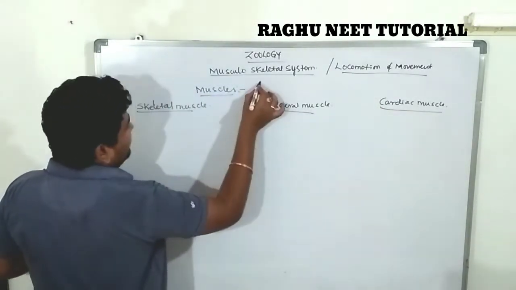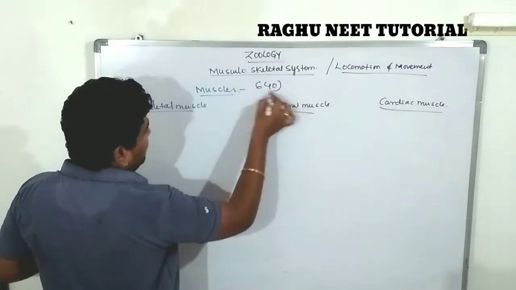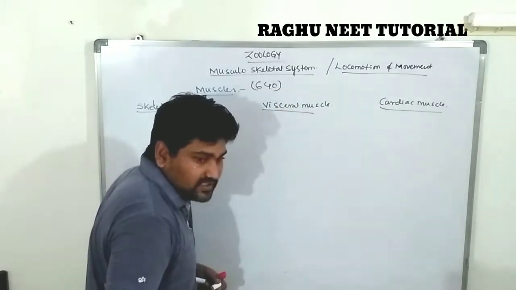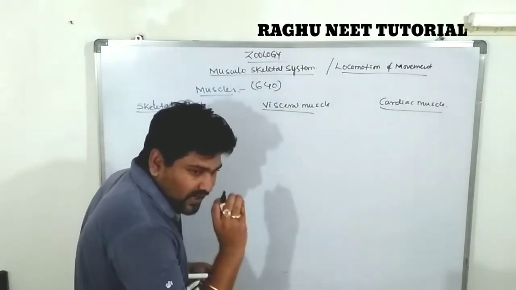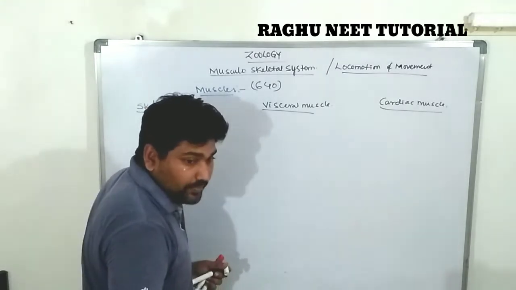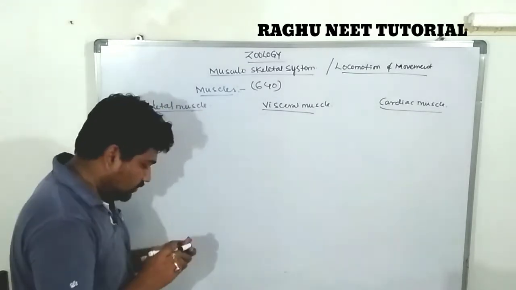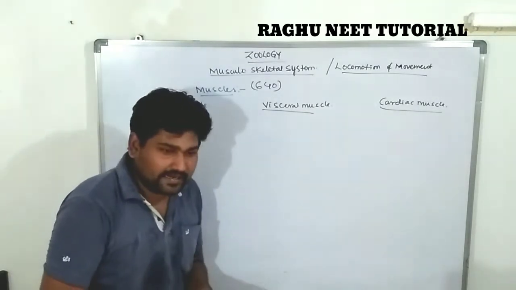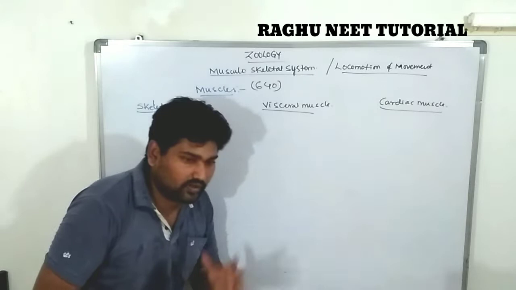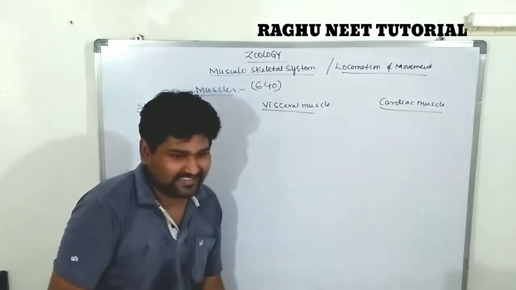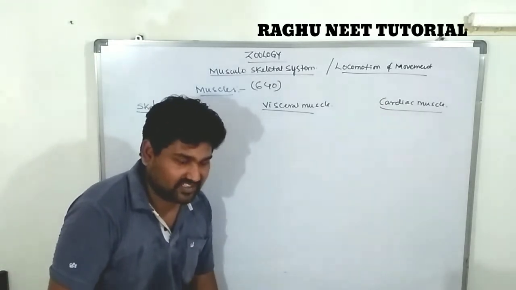How many muscles are there? 640 muscles are there. The largest muscle is called the gluteus maximus. The smallest muscle is called the gluteus minimus. So what is the skeletal muscle? Our body contains a huge amount of skeletal muscles.